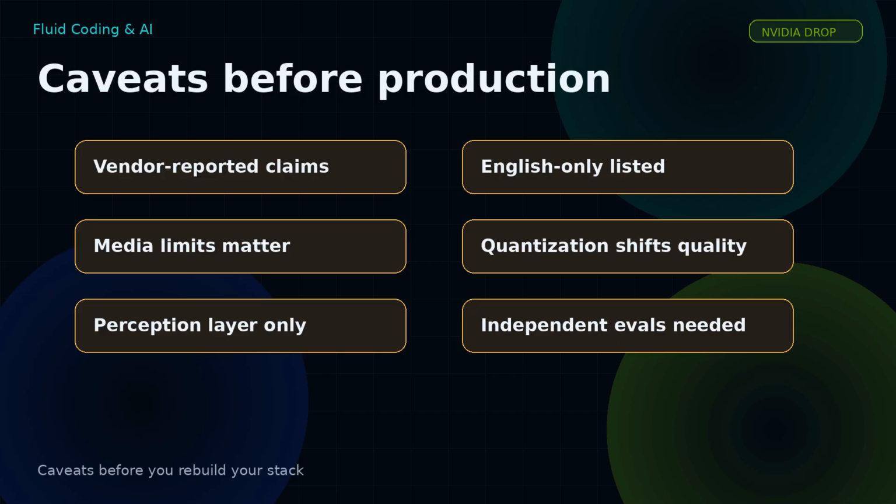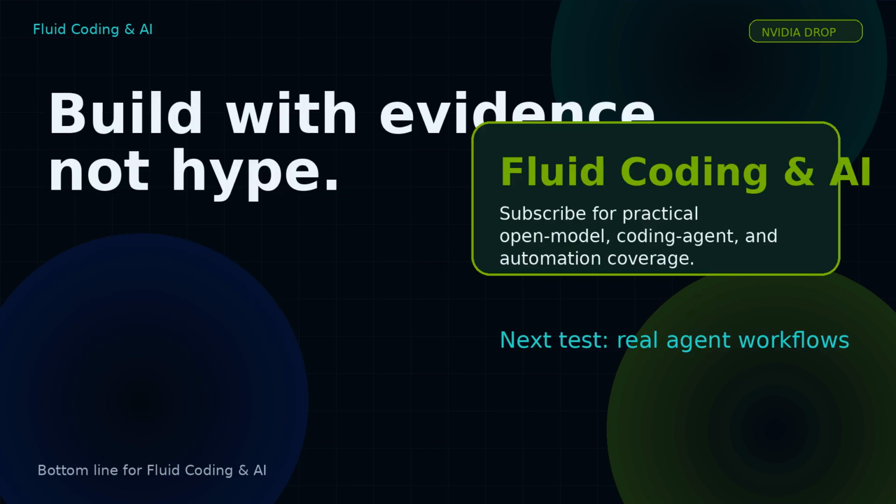Also watch language support, workload-specific latency, media limits, licensing terms, quantized quality, and independent evals. The launch looks promising, but agent reliability comes from the whole loop: perception, planning, tools, memory, guardrails, and verification. Bottom line, Nemotron 3 Nano Omni is a serious open model release because it targets the messy inputs real agents actually see: screens, docs, audio, video, charts, and GUI states.